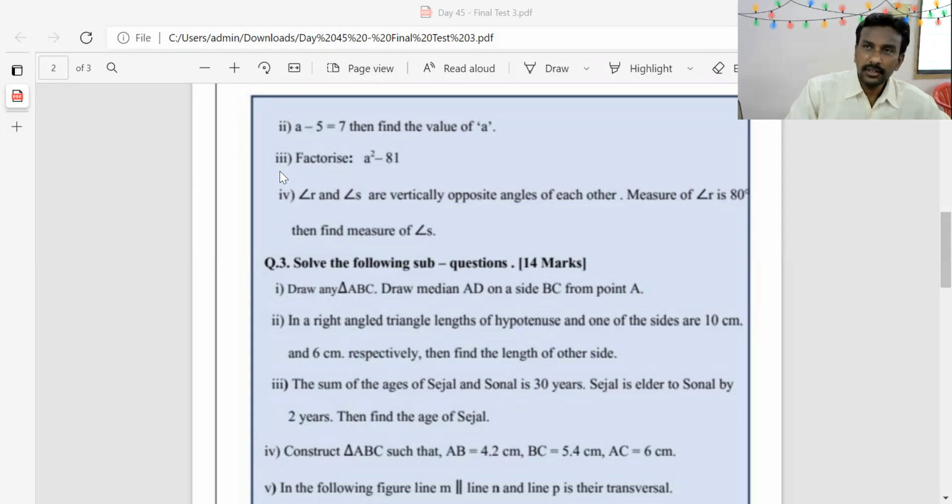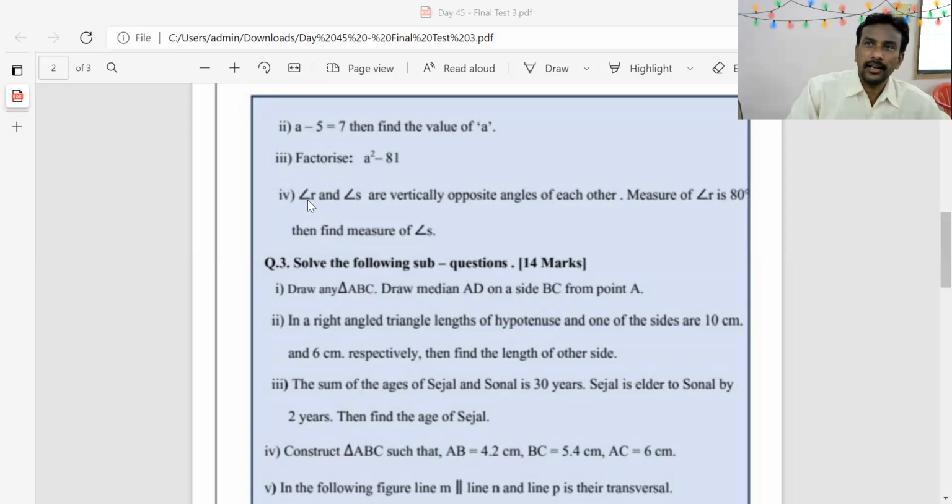Third example, factorize A square minus 81. You have to use the A square minus B square formula or identity. It is A plus B and A minus B. A square minus 9 square. Then in the first bracket A plus 9 and in the second bracket A minus 9 is the answer.